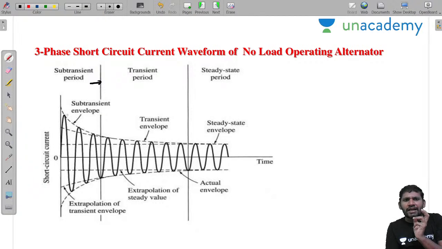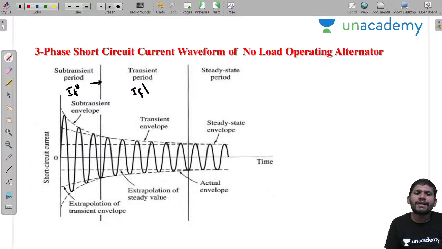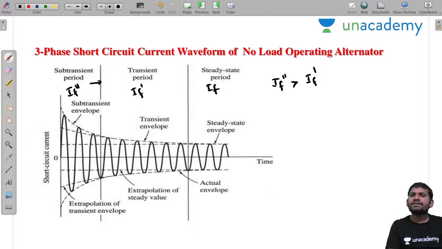Now see this subtransient envelope, sir. We are getting more current during the subtransient condition. This is the transient envelope, the transient condition. Slowly the current is reduced. Then in steady state, the current is less. That means in this period we are getting IF double dash, in this period IF dash, and here we are getting IF. Please concentrate, sir. Which is greater? IF double dash is greater than IF dash, which is greater than IF, sir. That's why during this period, what reactance is offered, sir?